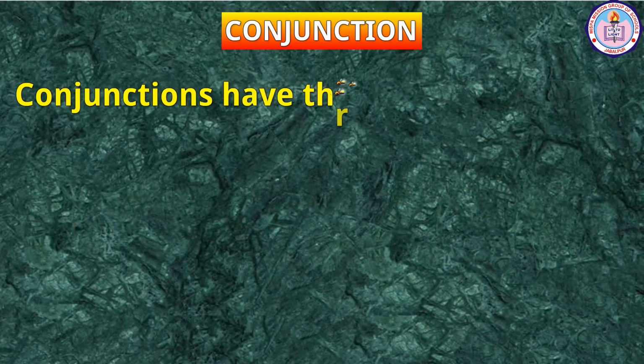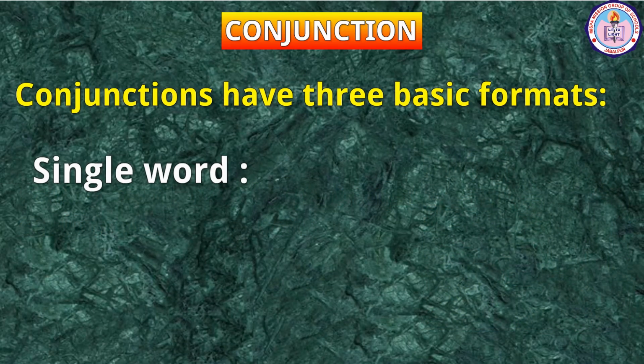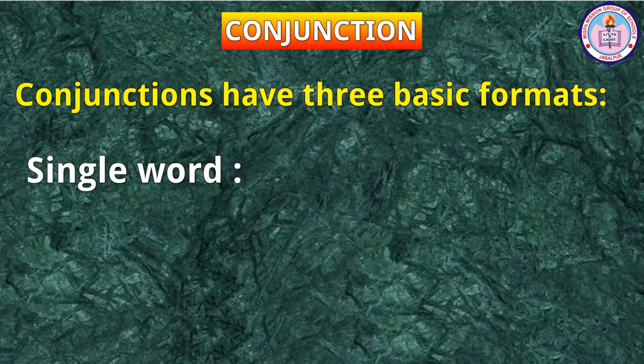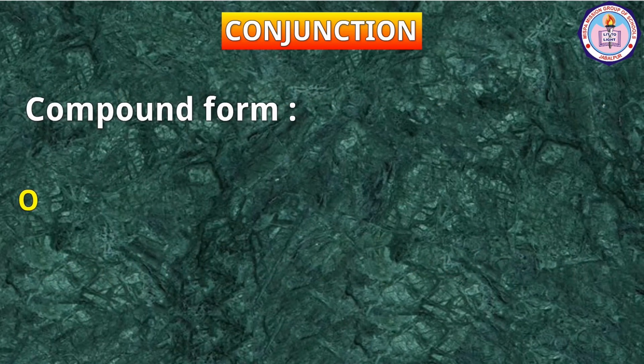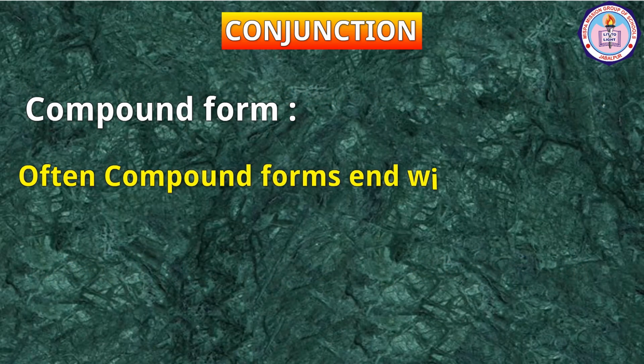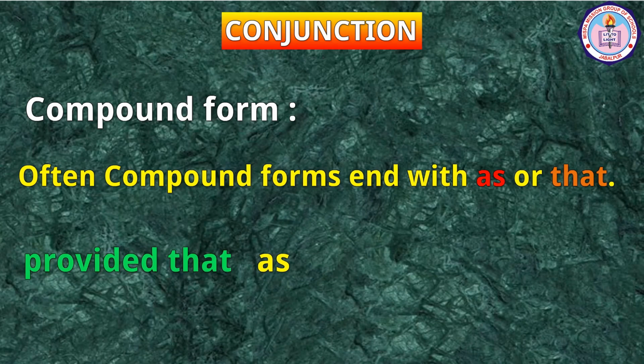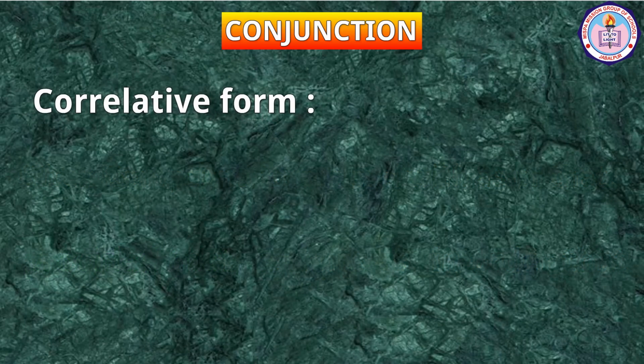Conjunctions have three basic formats. Single word, for example, and, but, because, although, etc. Compound form. Often compound forms end with as or that. For example, provided that, as long as, in order that. Correlative form.